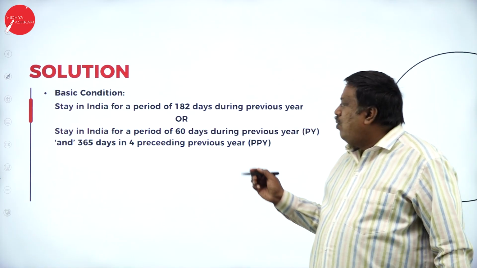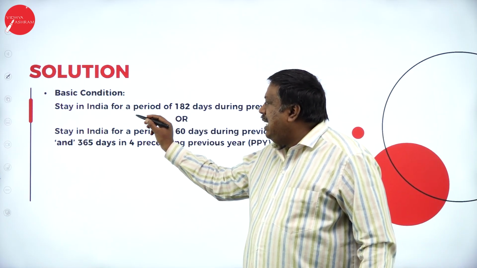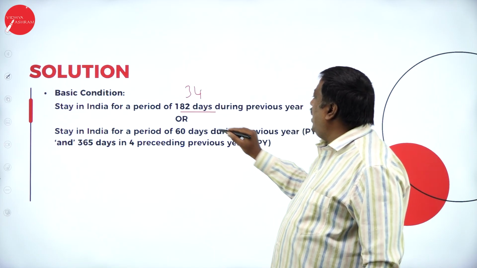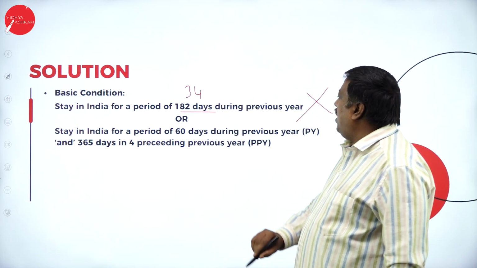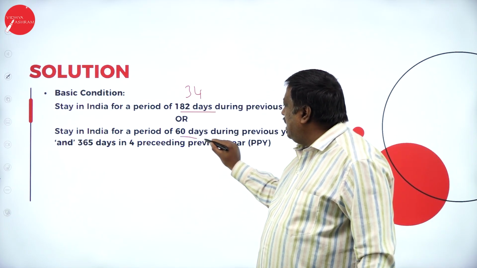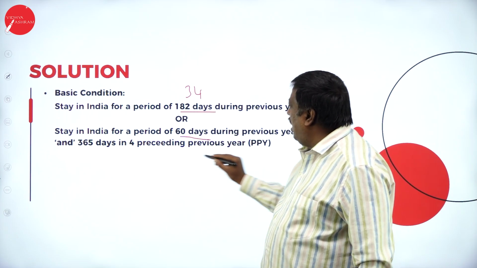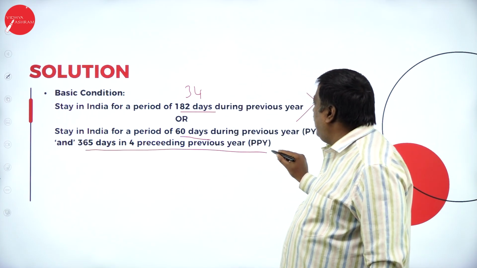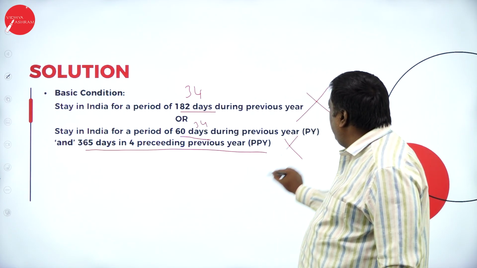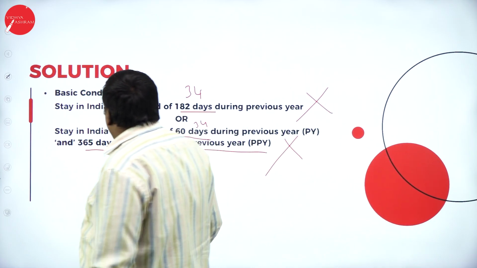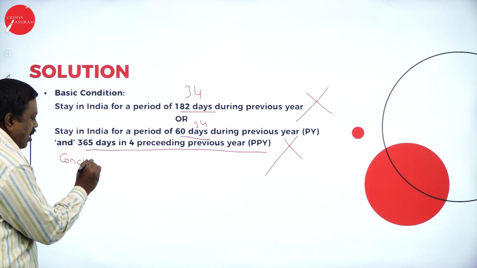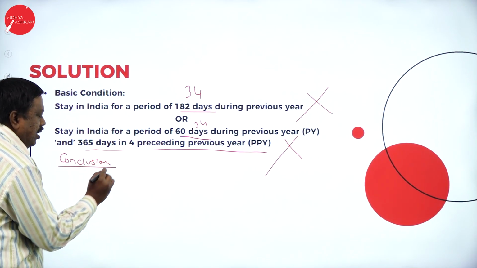So now, what is my first basic condition? Stay in India for a period of 182 days, but where I've stayed only for 34 days, I couldn't satisfy my first basic condition. What is my second basic condition? Stay in India for 60 days during previous year and 365 days in 4 preceding previous years. My stay is only 34, so I couldn't satisfy my second basic condition. So what is the conclusion?